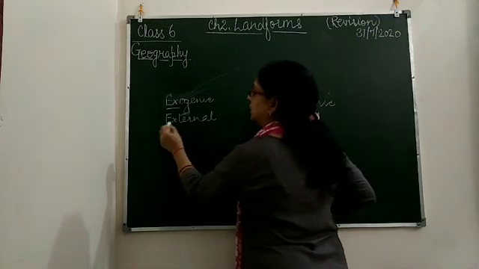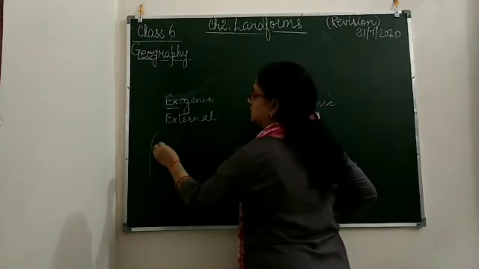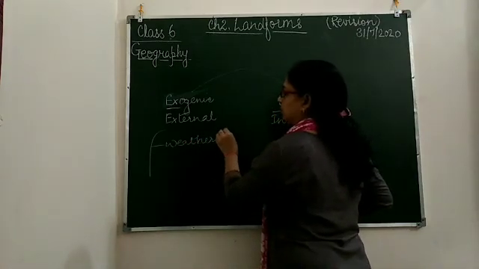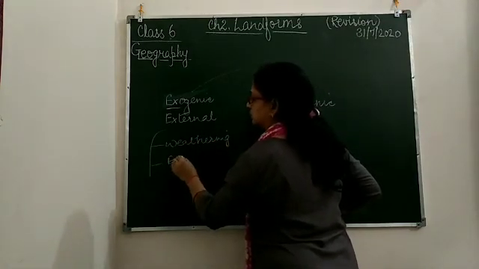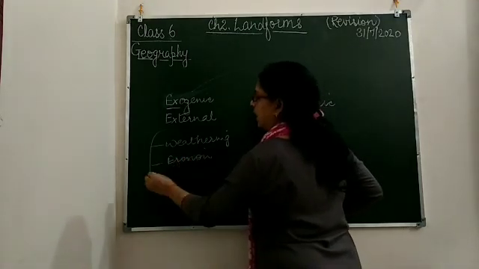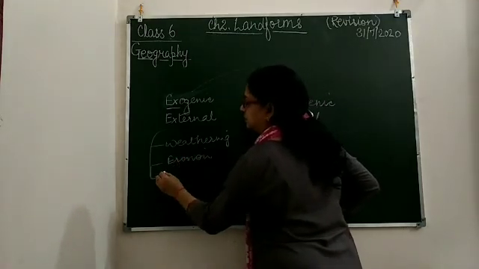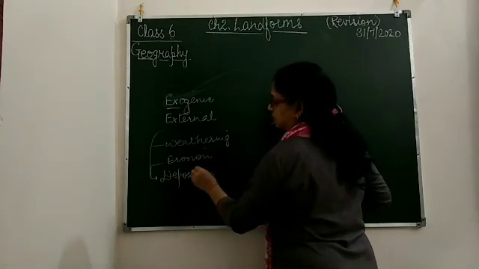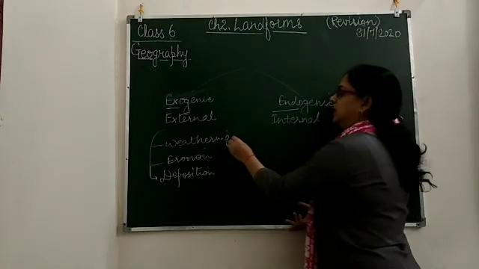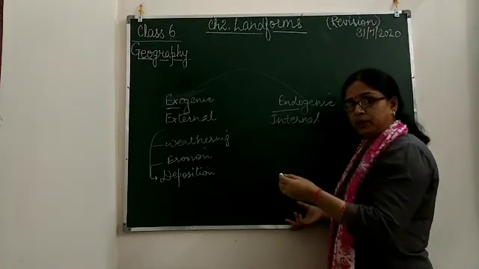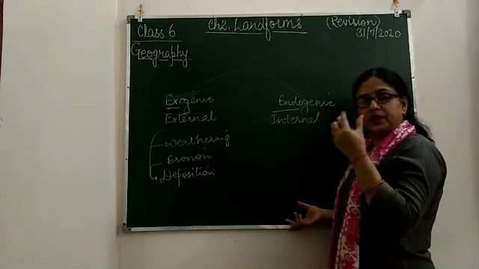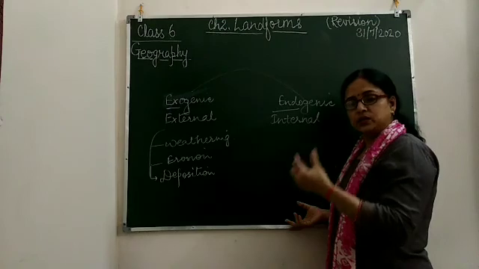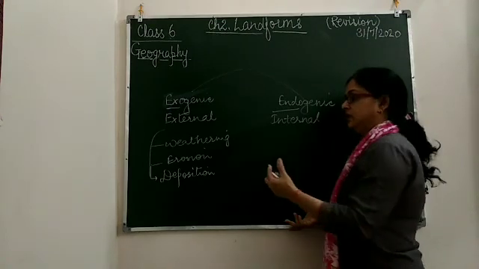So the external ones are weathering, erosion, and deposition. What is weathering? Remember, the disintegration of rocks is called weathering.